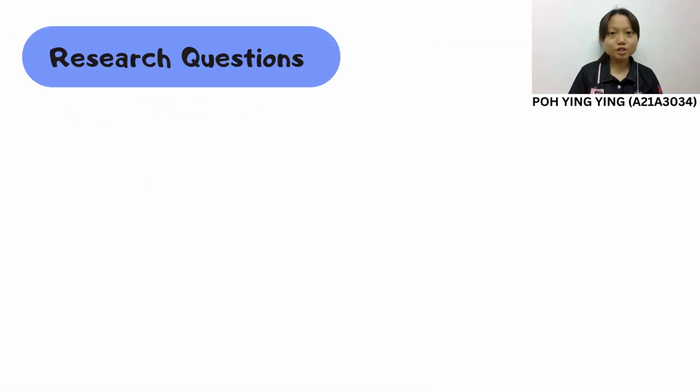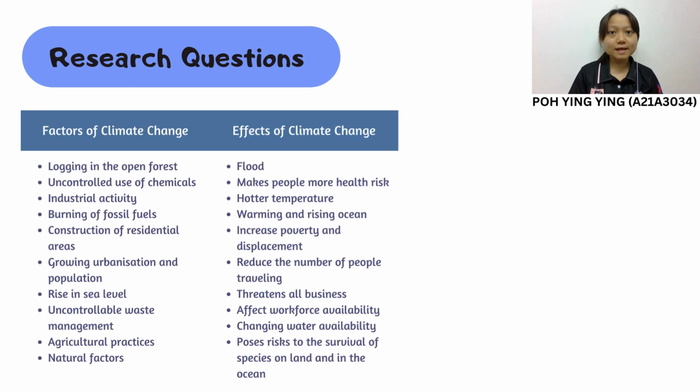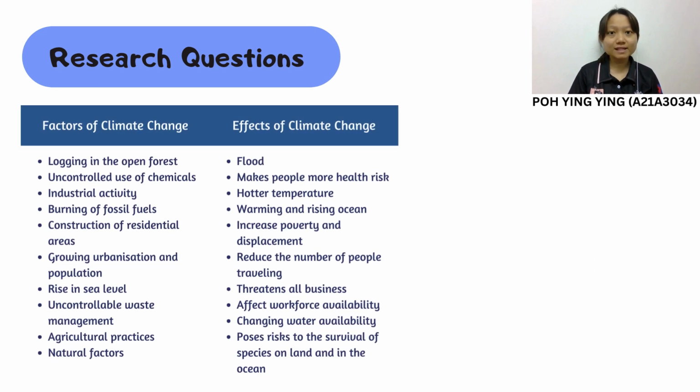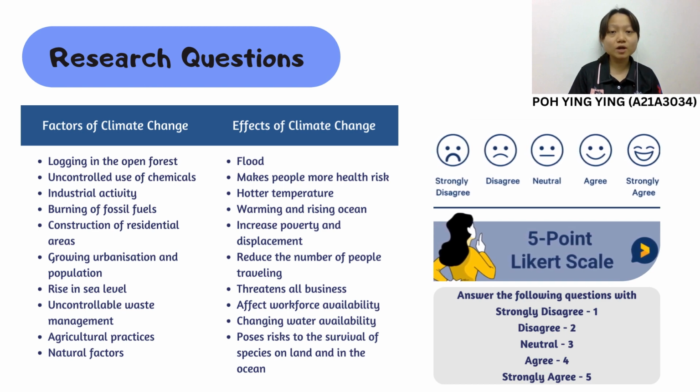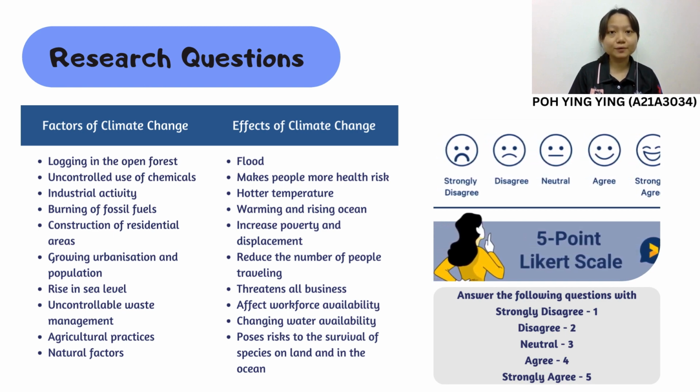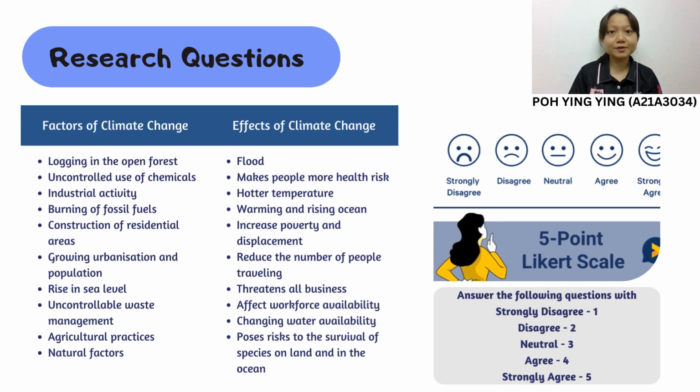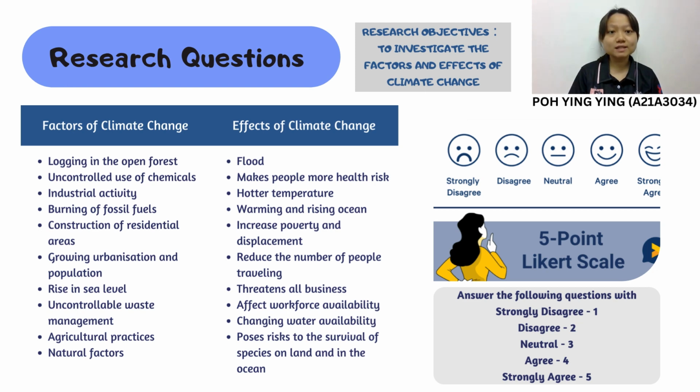This part is research question. The research question in our study has factors of climate change and effects of climate change. The table below is the factors and effects of climate change in our research. Respondents will answer the following questions with strongly disagree point 1, disagree point 2, neutral point 3, agree point 4, strongly agree point 5. Our research objective is to investigate the factors and effects of climate change.